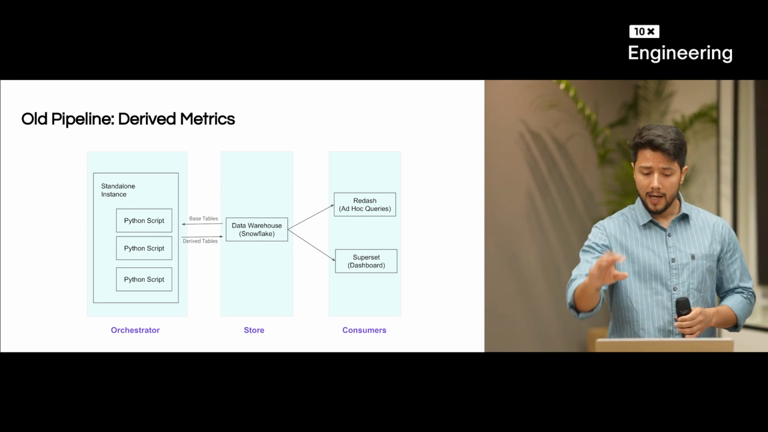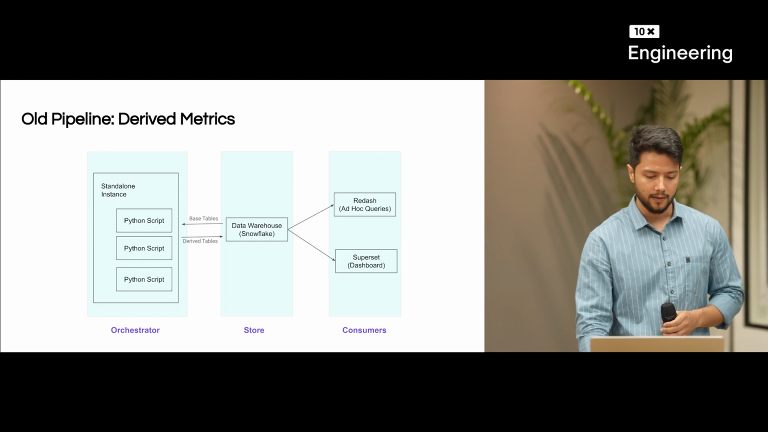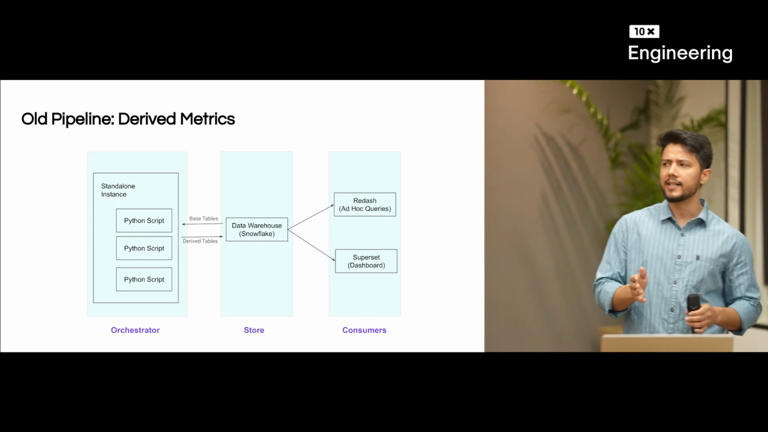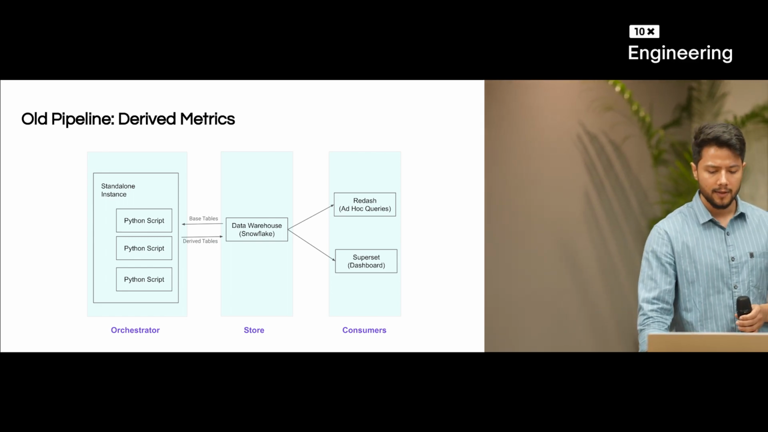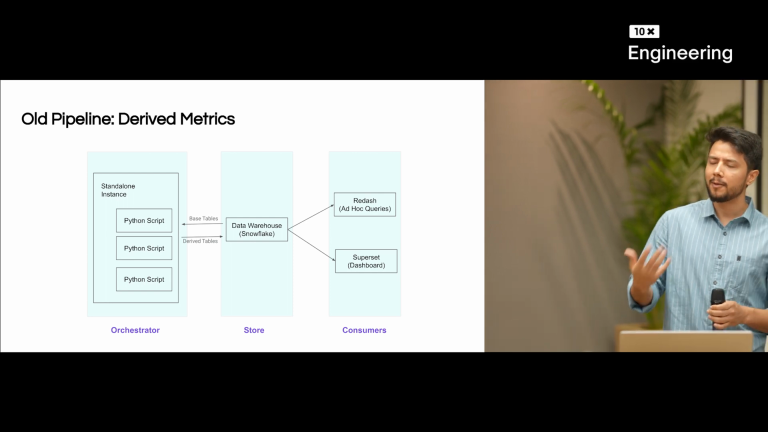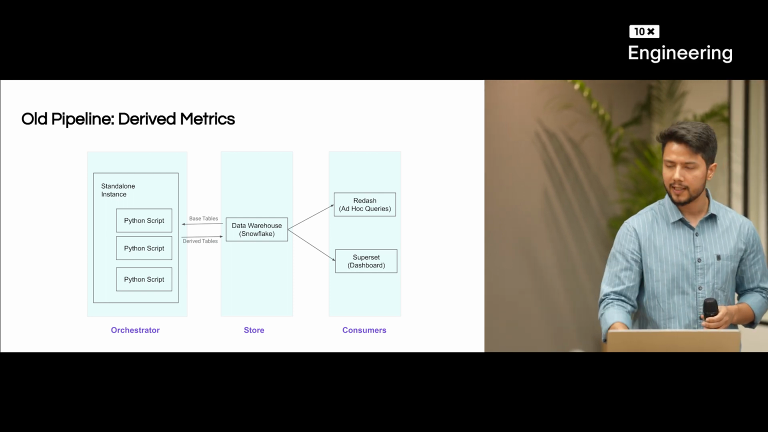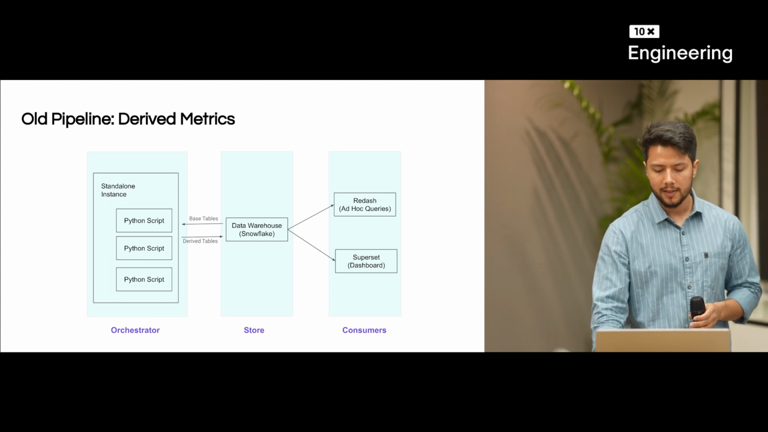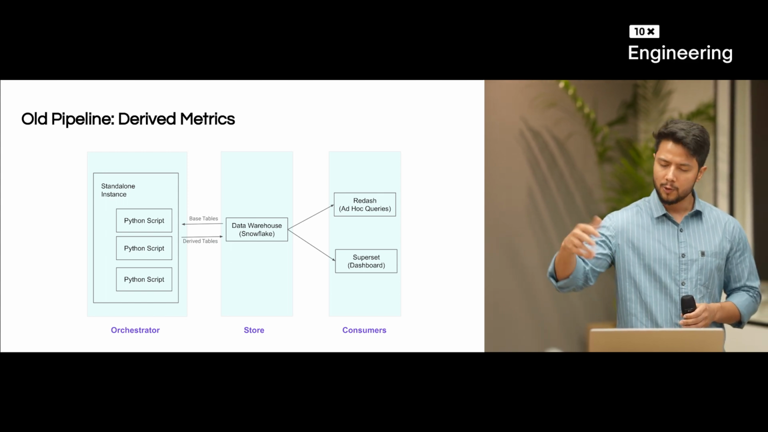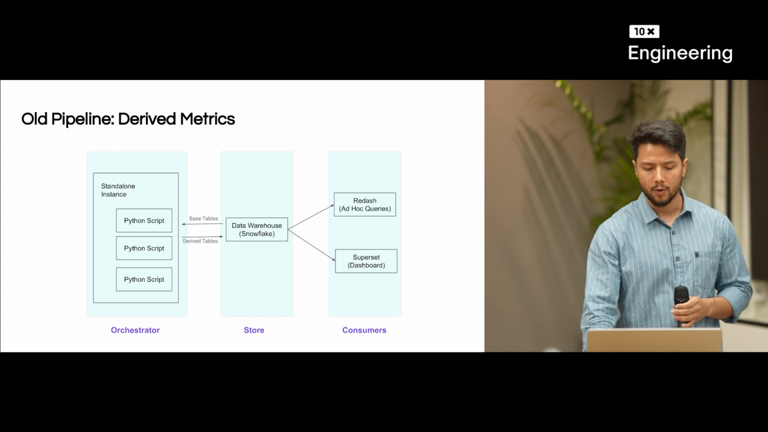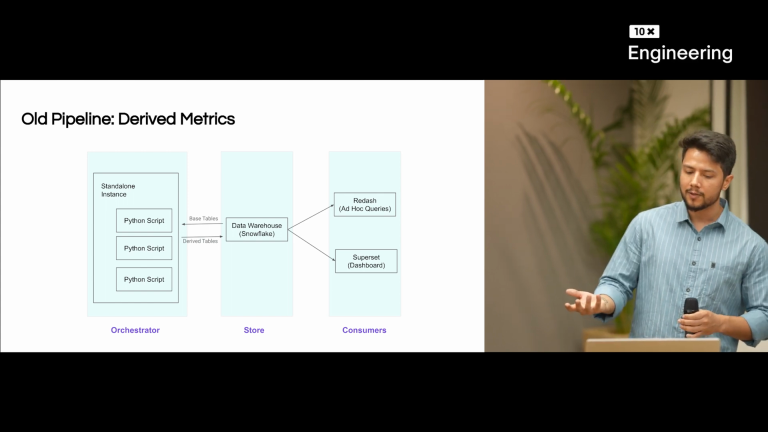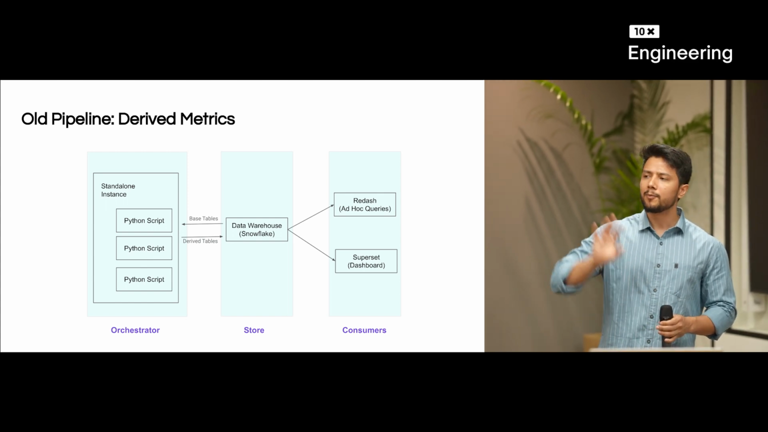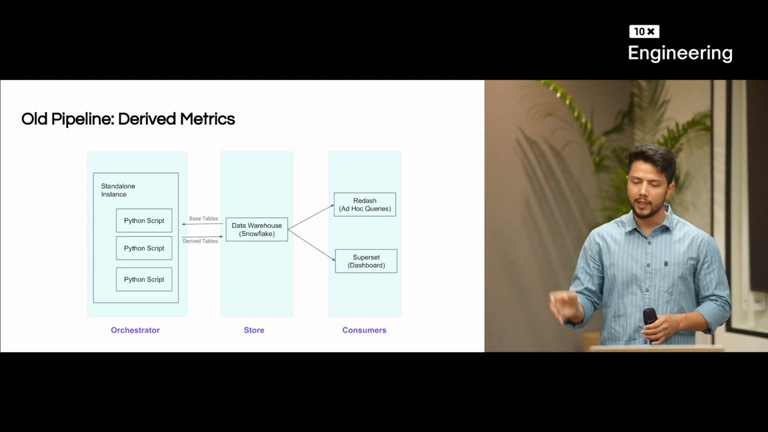So in the old platform, what were we doing? We had standalone instances, and then we used to write Python scripts. With those Python scripts, as we were saying, we were consuming base tables, and with the base tables we used to do joins and all the transformations required, and then we were creating derived tables using those Python scripts and pushing those derived tables onto our data warehouse.